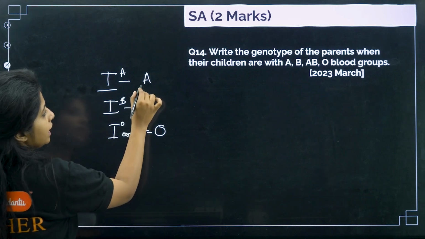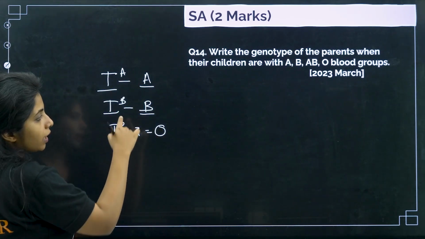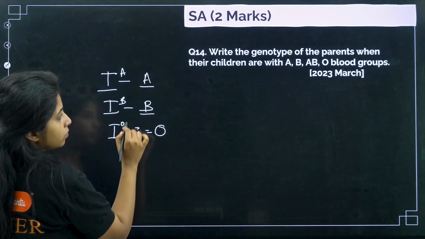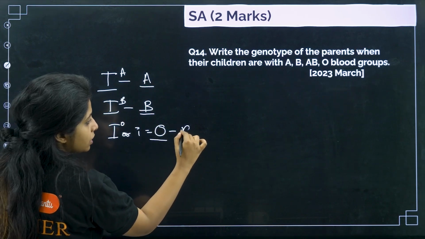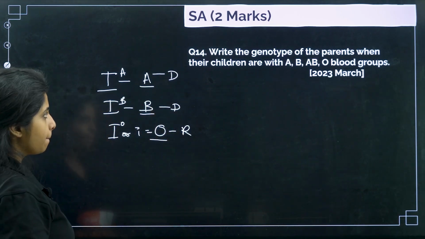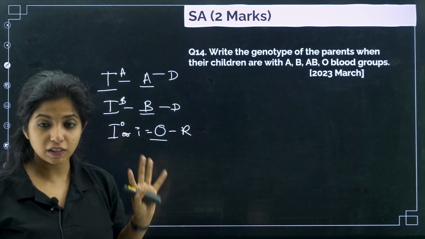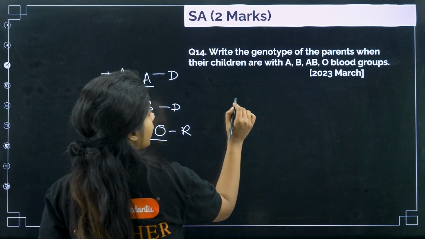And I am telling you, A and B are equally dominant. So if both these genes come together, it will be AB blood group. Now A comes with O, A will be dominant, B comes with O, B will be dominant. So I understand that this one is recessive, both of them basically are dominant. Now I want these many blood groups in the progeny, in the children. So what should the parental combination be?